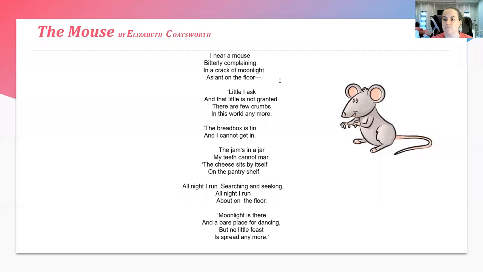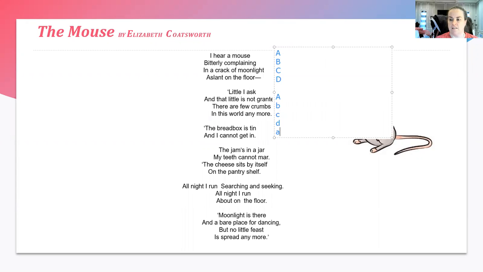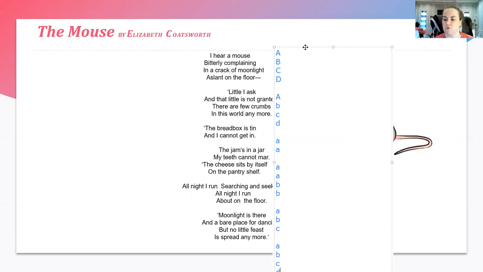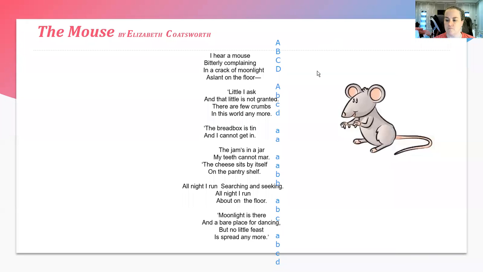Let's write our text. We have A, B, C, D, A, B, C, D, A, A, A, A, B, B, we have A, B, C, and our last stanza was A, B, C, D. That was our rhyming pattern for this poem.